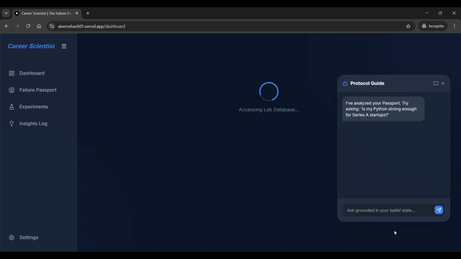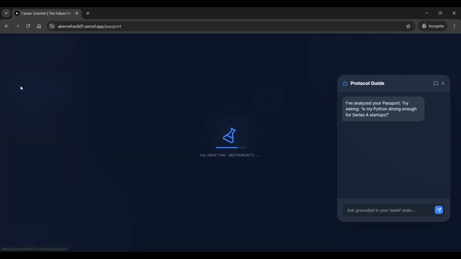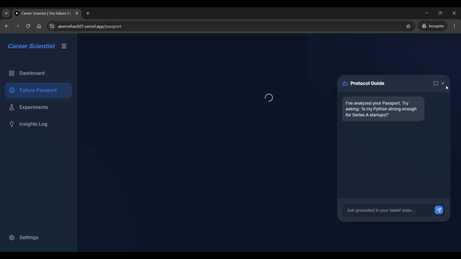So you can ask everything about your passport, where passport here means the user data. What the user data already contains, for example, is the Python skills which I have, good enough for applying to Google or Microsoft or some startups. And that will give you a clear answer which is entirely based on user data.